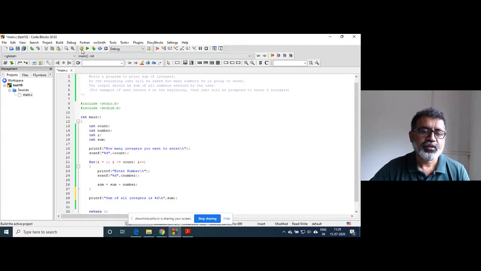I hope you are understanding how to develop a program. By the time you reach the last chapter, I'm quite sure you will be able to develop programs of 100 lines, 150 lines. Initially it seems very difficult, how can I write the program, but that happens with every beginner, right?